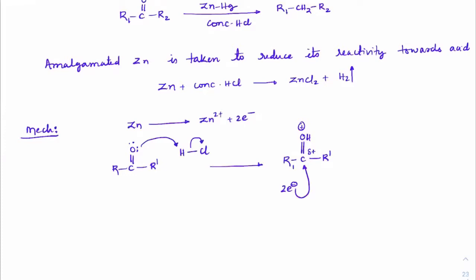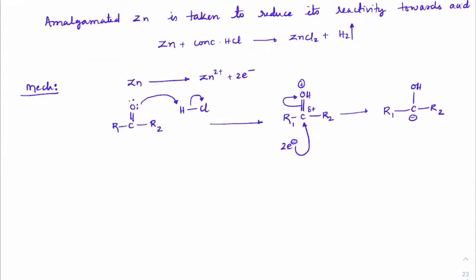As it gets attracted, this bond will move onto oxygen. This is R1, this is R2. So R1 C OH with a carbanion is formed here. Very important: a carbanion intermediate is formed in this.